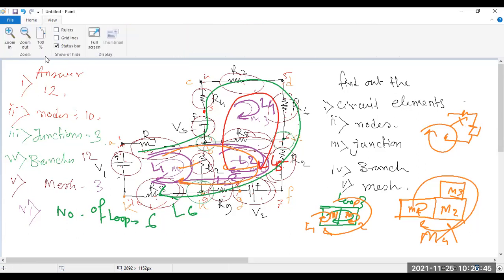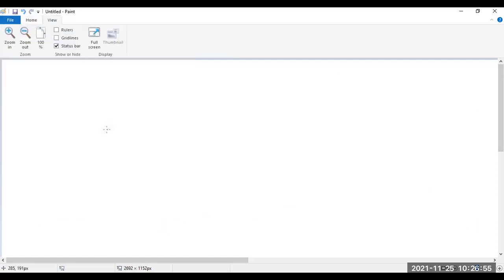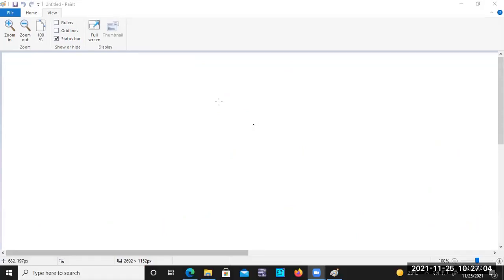And there is another thing to say. Look, there is a sign convention. Okay, minus to plus, if it is a rise in voltage.